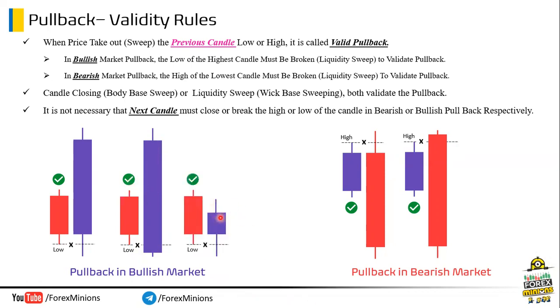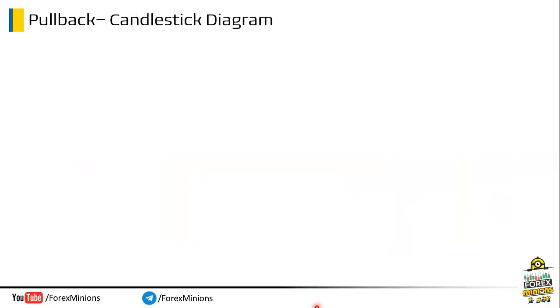See these examples. The next candle either breaks the high of this previous candle or not. Both conditions are okay for pullbacks. Now, let's see more examples of it. To check and analyze pullback with candlesticks diagram, we consider a bearish market.